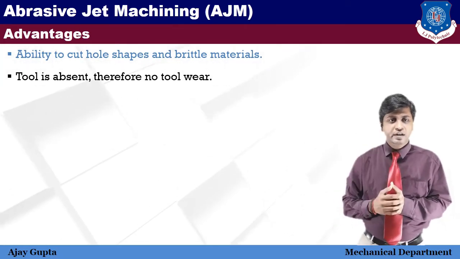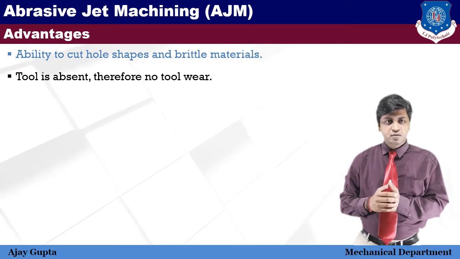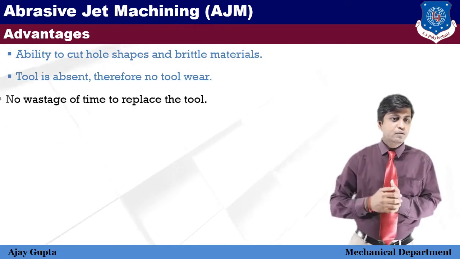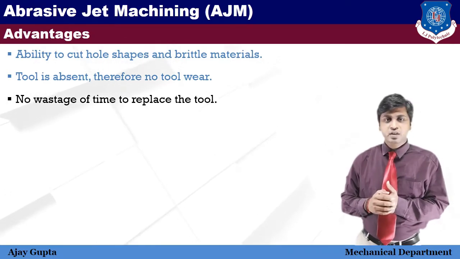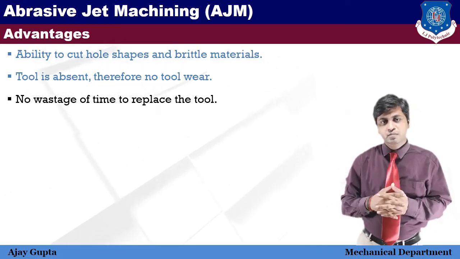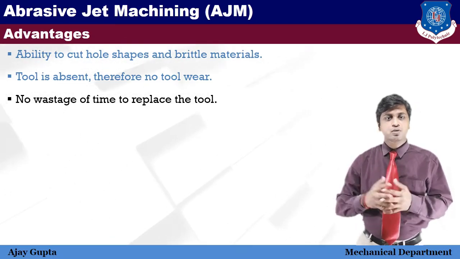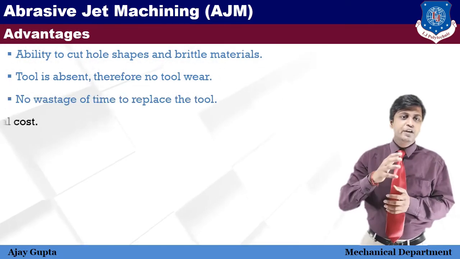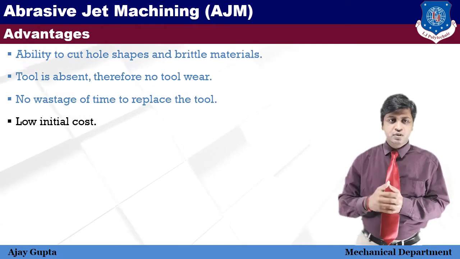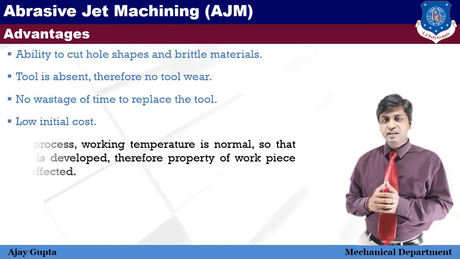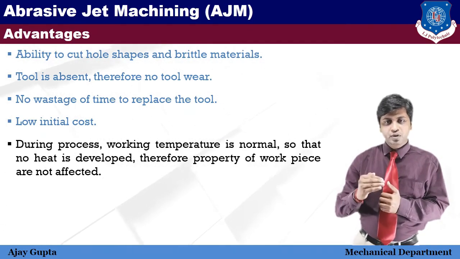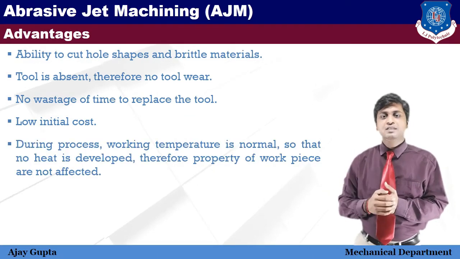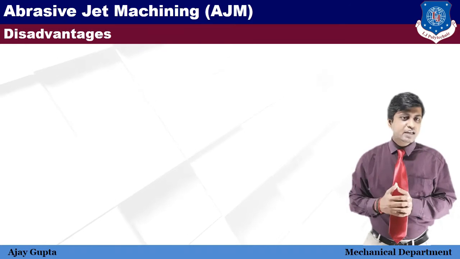There are abrasive particles in the form of slurry which are useless after operating. Now third one, no wastage of time to replace the tool. As cutting tool is not present, there is no wastage of time to replace it. Next one, low initial cost. And last one is, during the process working temperature is normal so no heat is developed, therefore properties of the workpiece are not affected. So let's see the disadvantages.